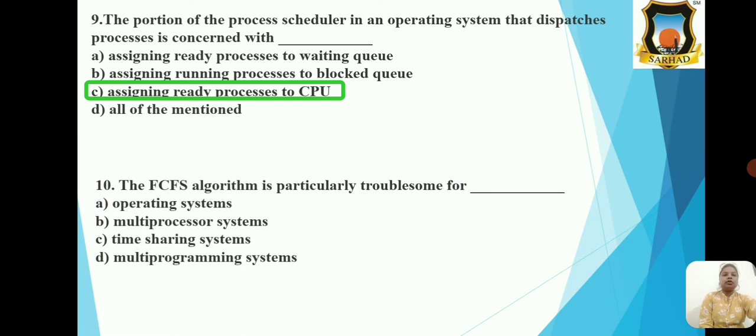Next MCQ, the FCFS algorithm is particularly troublesome for dash, and the options are operating system, multiprocessor systems, time sharing systems, and multi-programming systems. So the correct option is option C, that is time sharing systems.